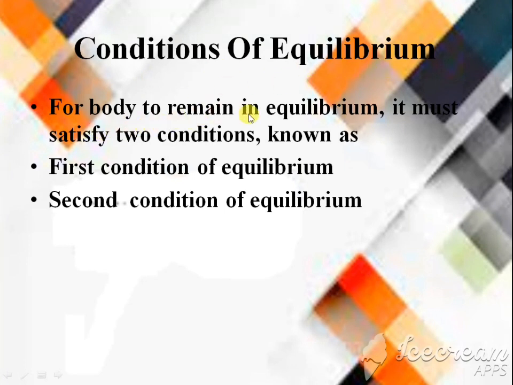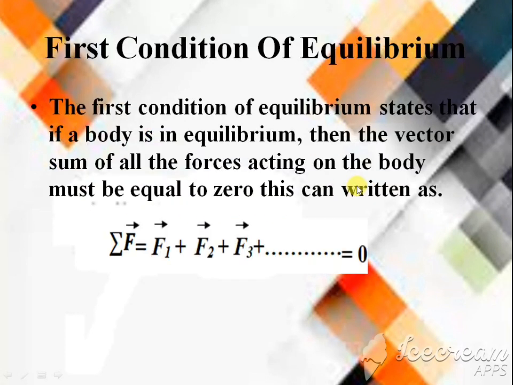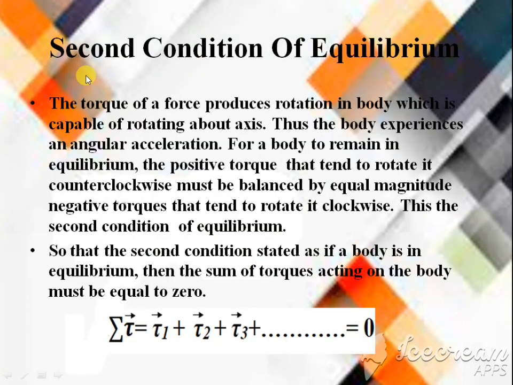Condition of equilibrium. For the body to remain in equilibrium, it must satisfy two conditions known as the first and second condition of equilibrium. The first condition of equilibrium states that if a body is in equilibrium, the vector sum of all the forces acting on the body must be equal to 0. This can be written as the summation of F is equal to F1 plus F2 plus F3, which is equal to 0.